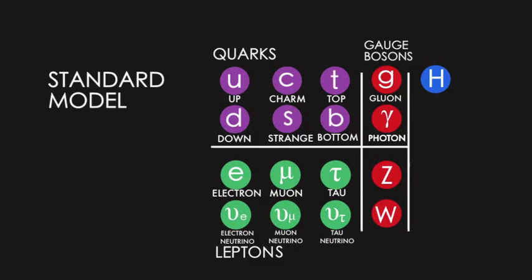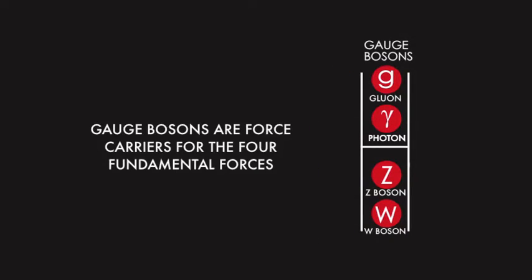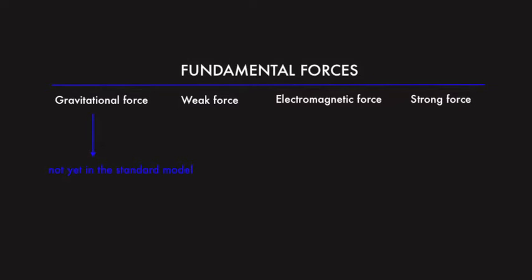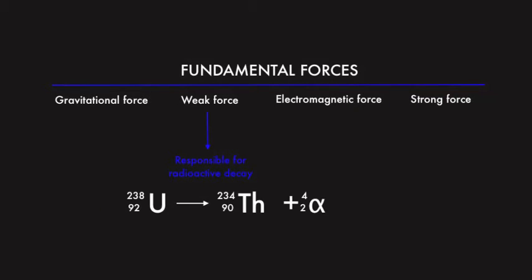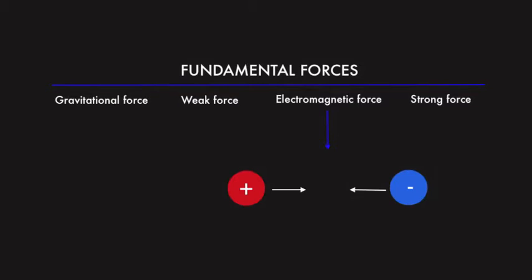Another family in the standard model are the gauge bosons. Gauge bosons are force carriers for the 4 fundamental forces: the weak, electromagnetic, and strong force. The 4th fundamental force is gravity, but it doesn't yet fit into the standard model. The weak force is responsible for radioactive decay and is stronger than gravity because gravity is insignificant on subatomic scales. The next strongest force is the electromagnetic force.